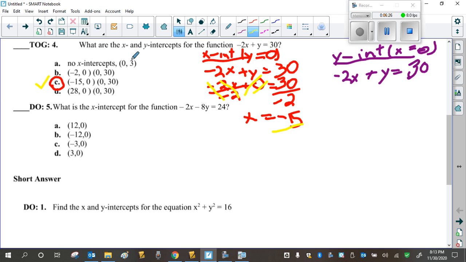Now, you notice that there is only one negative 15, but you still need to show your work for the y-intercept because it says find x, y-intercept. So for these multiple choice, you can just pretend they're not multiple choice. Okay, your answer is confirmed with A, B, C, or D, but you still need to show all the work.